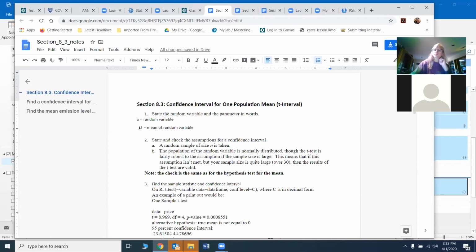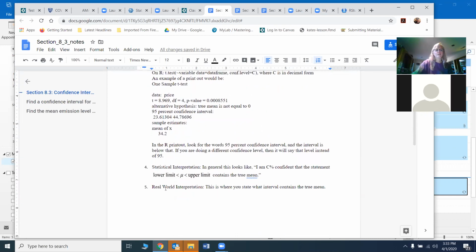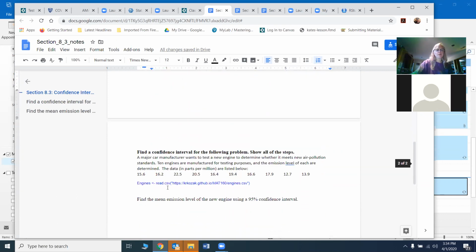That goes back to the central limit theorem in a way: we want that random variable to be normally distributed. If it's not, but you have a big sample, it's okay because the t-test is valid even for large samples. Then we'll go through our calculations, and then our statistical interpretation and real world interpretation, just as before. Okay, so we're going to do an example of this.